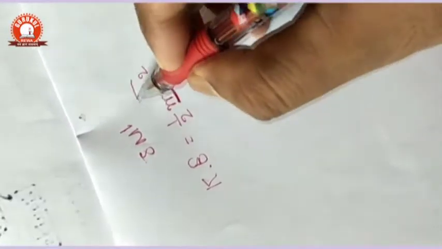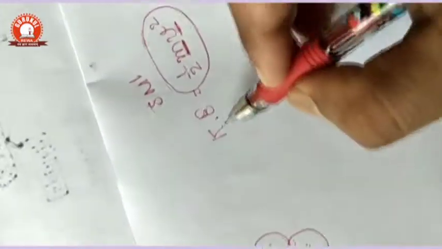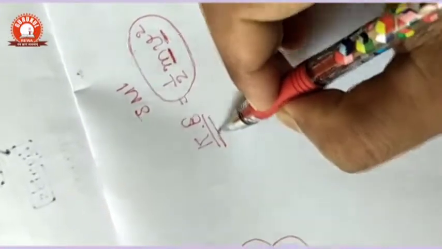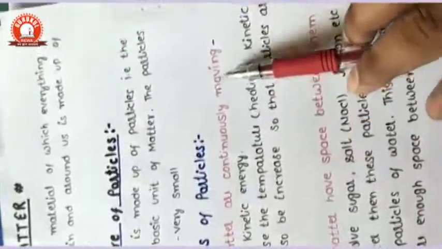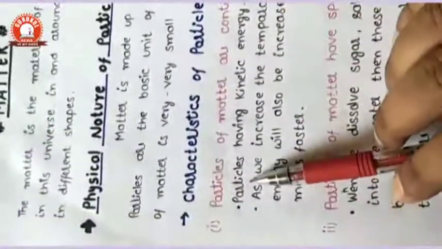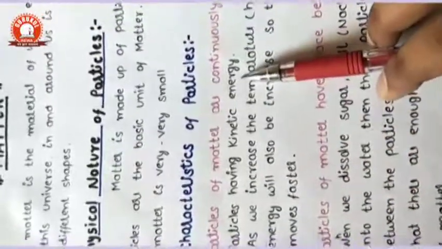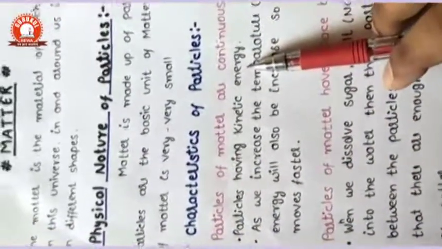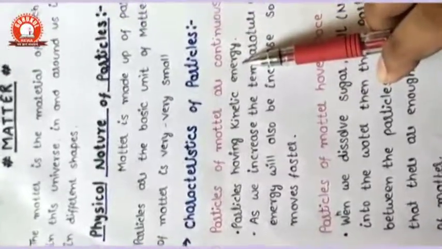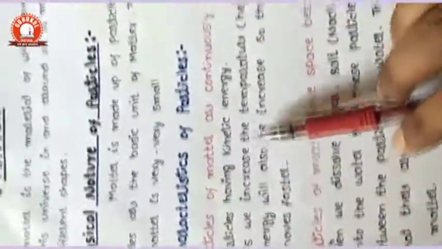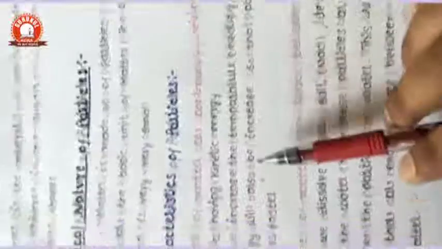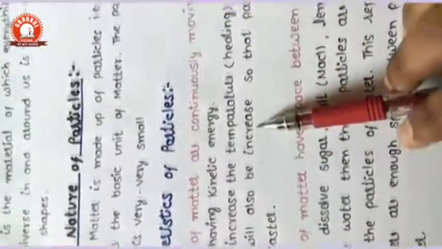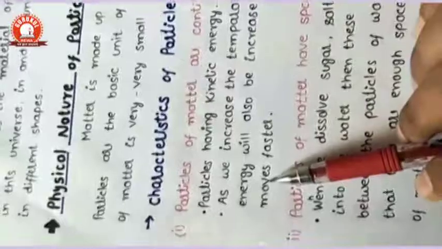If we multiply, we can find the kinetic energy of the particle. So what is the meaning? Particles of matter are continuously moving. If they are continuously moving, they have velocity, then the particles have kinetic energy. It means that they are moving with energy, and that's why the particle is moving here and there. As we increase the temperature, by the process of heating, the kinetic energy increases. If the kinetic energy increases, then the particle moves faster.